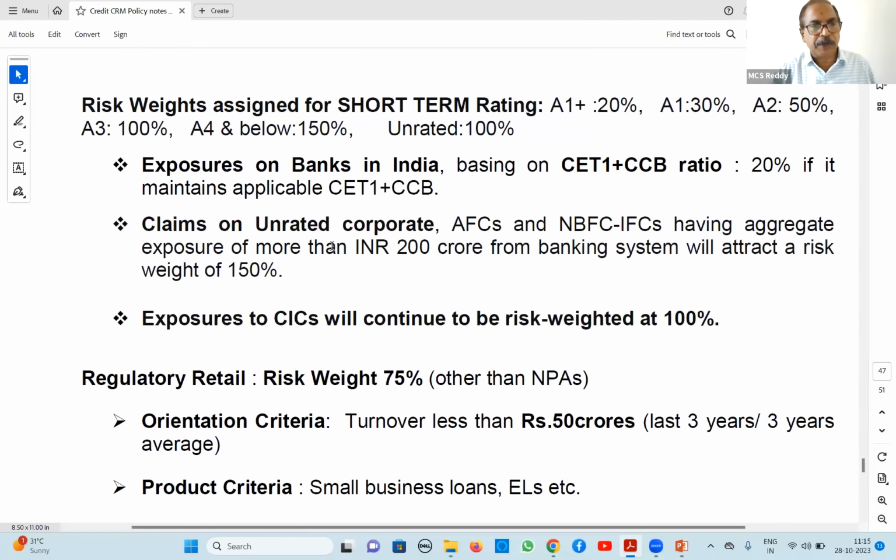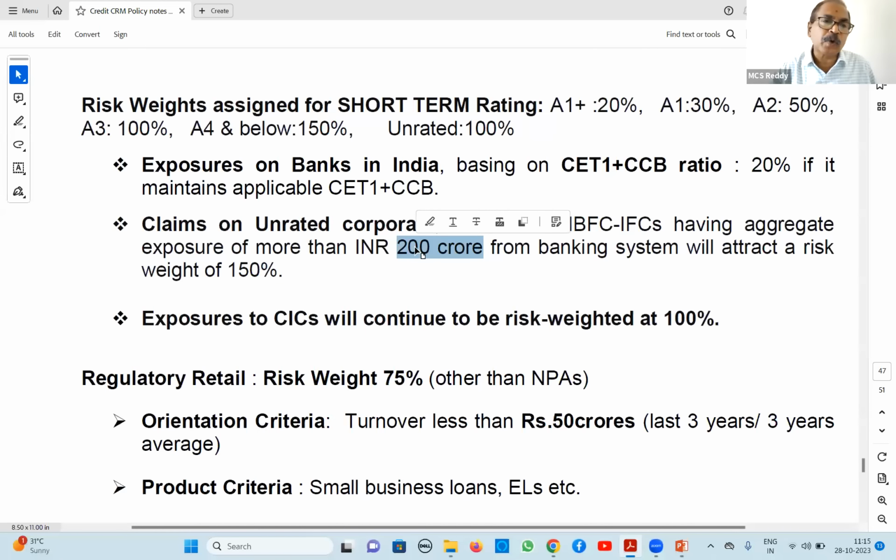Normally, for unrated corporates, asset finance companies, NBFCs, IFCs, having aggregate exposure of more than 200 crore, if they are not doing risk rating, in such cases the risk weight is 150%. You have to keep in mind it is more than 200 crores.